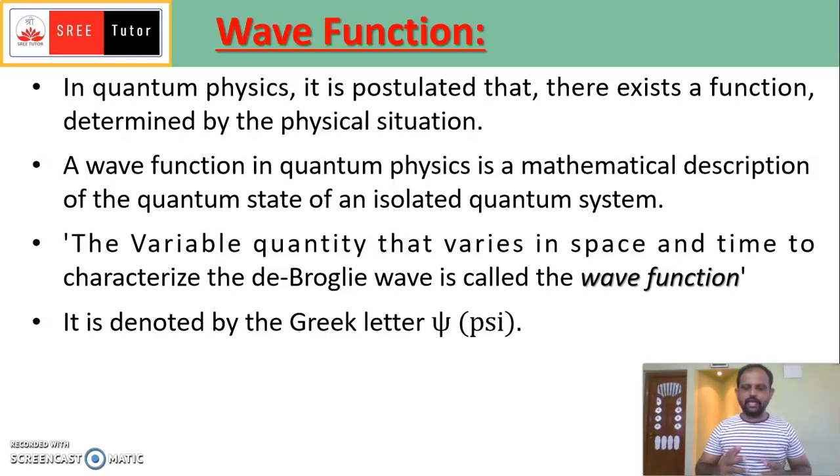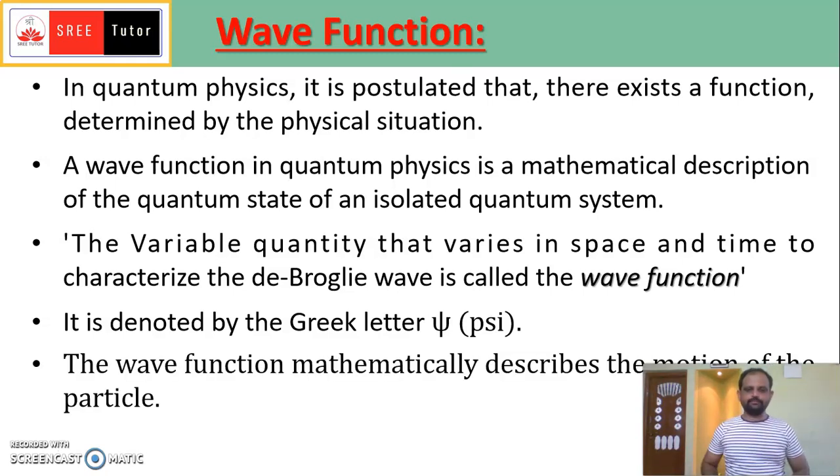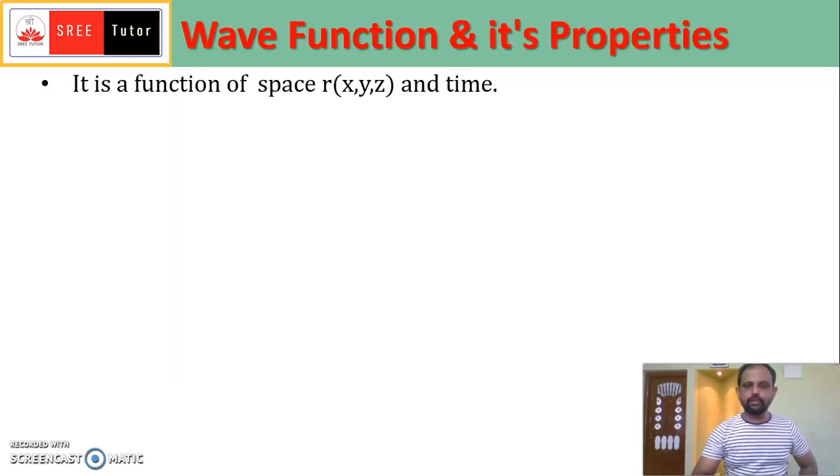Psi is a Greek letter, and the wave function is denoted by this Greek letter. The wave function mathematically describes the motion of the particle. Wherever a state is described in a quantum system, we can express it mathematically. It says that in that state the particle is under motion, and the wave function explains the motion of that particle.